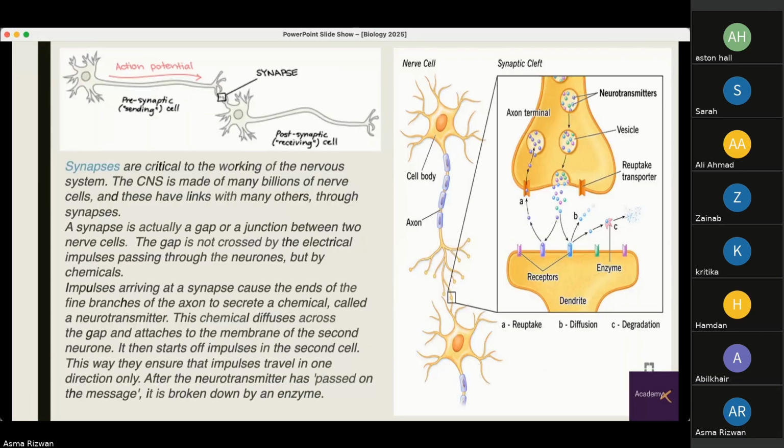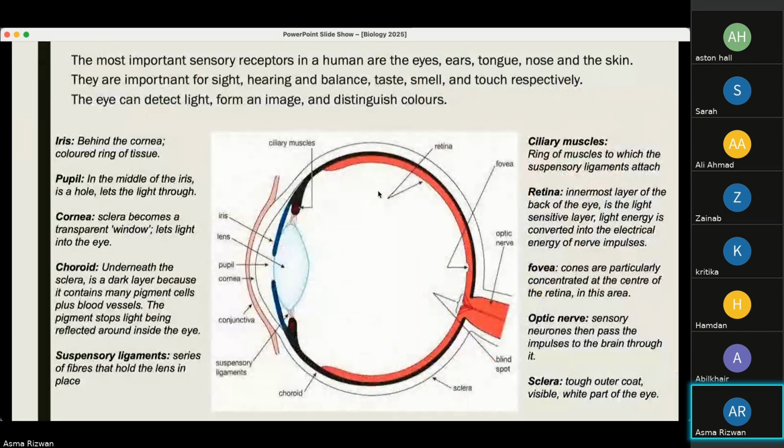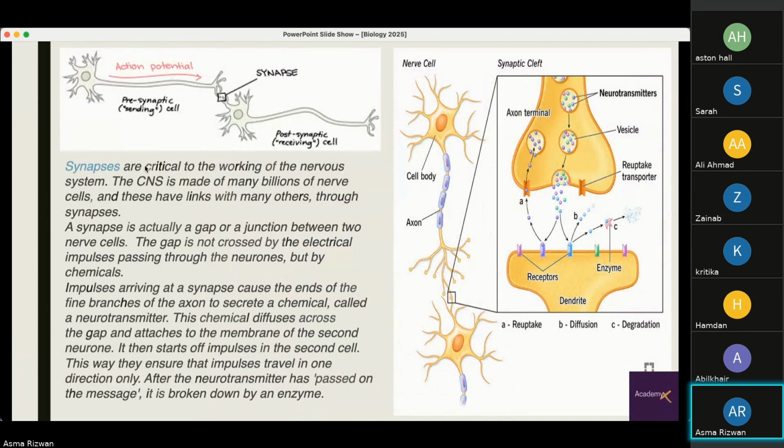Now, since we know their structure, we'll see how they relay the information as electrical impulses. So they have synapses, which are critical to the working of the nervous system. The CNS is made up of billions of nerve cells, and these have links with many others through these synapses. So here you can see that these are the neurons, and connecting them is a synapse. A synapse is actually a gap or a junction between two nerve cells. This gap is not crossed by electrical impulses passing, but by chemicals.